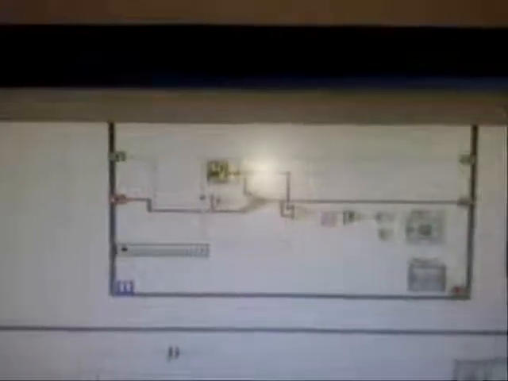This is the block diagram of the project, and the predefined string values are given here. The operation will continue in this process, and when the longitude and latitude values are equal, the light will glow.